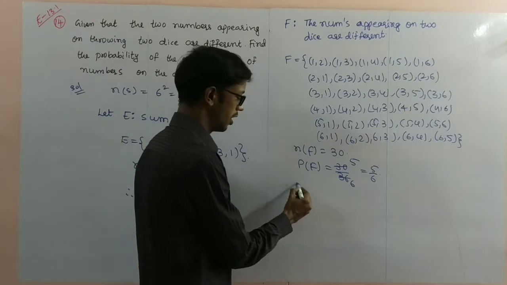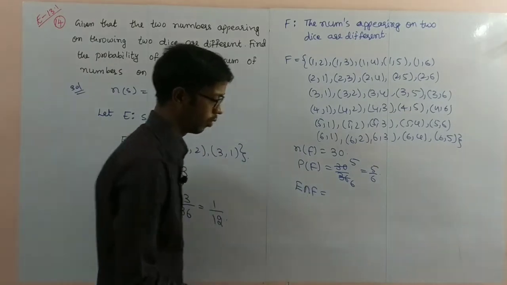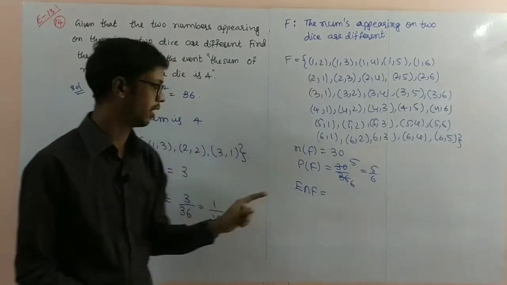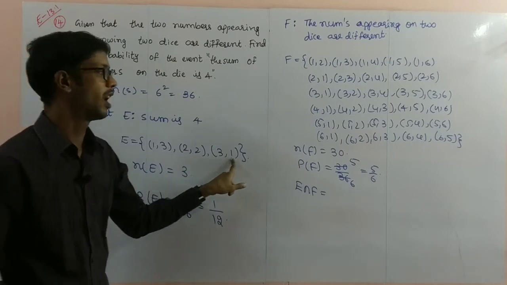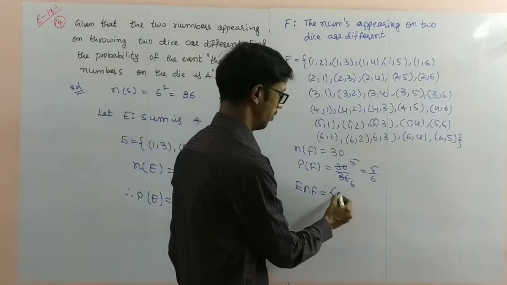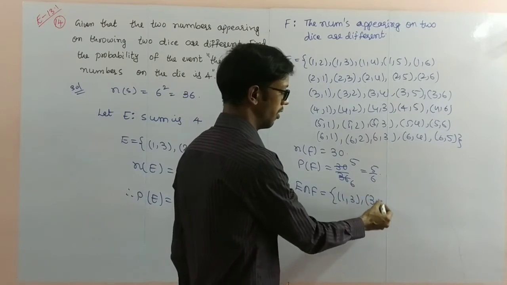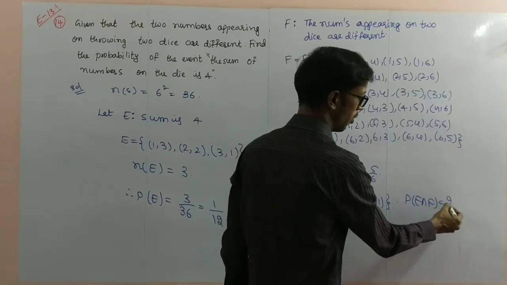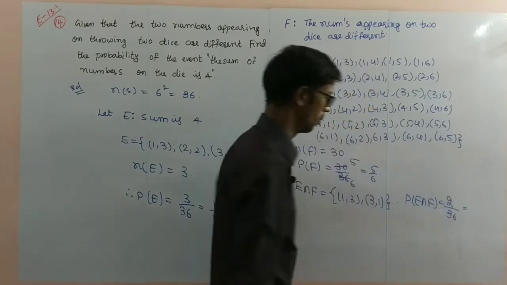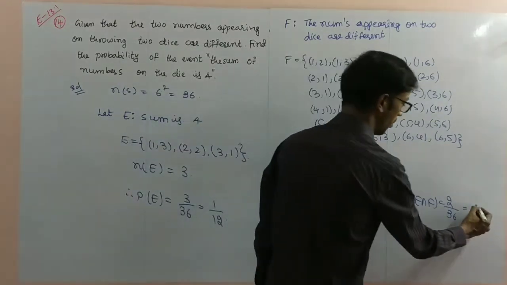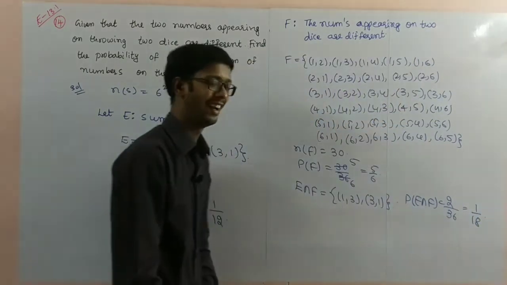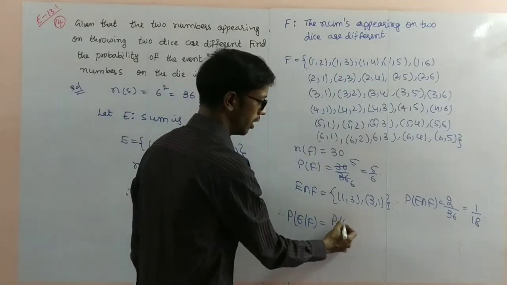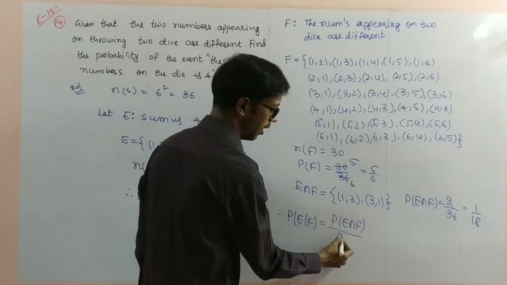Next, the intersection part. E intersection F is equal to what? What is the intersection between E and F? 1, 3 is there. 2, 2 is not there. 3, 1 is there. So 1, 3 and 3, 1. Therefore, the probability of E intersection F is equal to 2 by 36, that is 1 by 18.